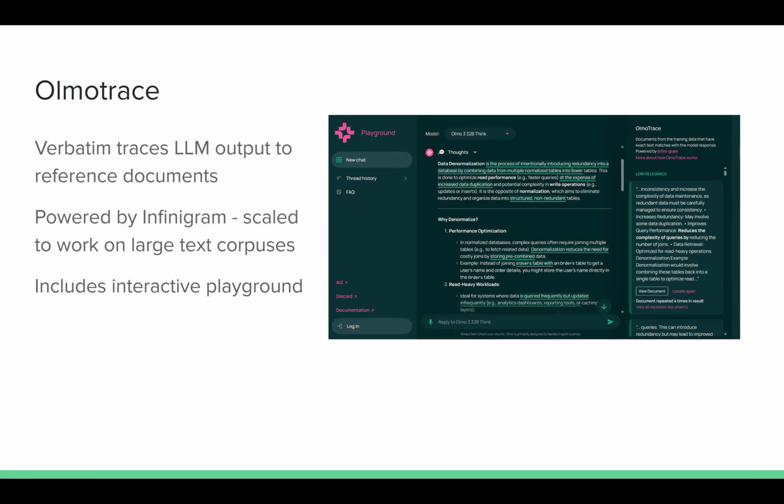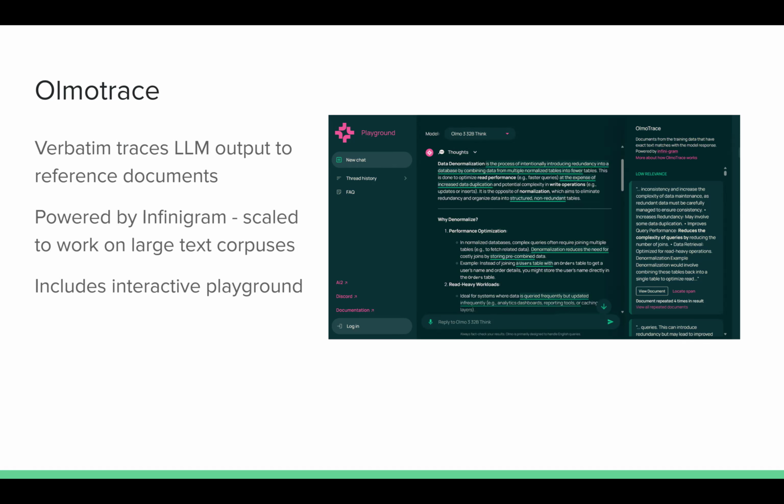So Olmotrace is a tool that verbatim traces LLM output back to reference documents. By reference documents, I mean documents in its training corpus. What Olmotrace will do, if given an output, is find documents that have verbatim, word for word, certain spans of text that are the same as the LLM's output. So basically it's doing a search for, is this sentence in the LLM output anywhere in our text corpus, and it finds all of those matches. It's also got a UI to sort them by relevance.